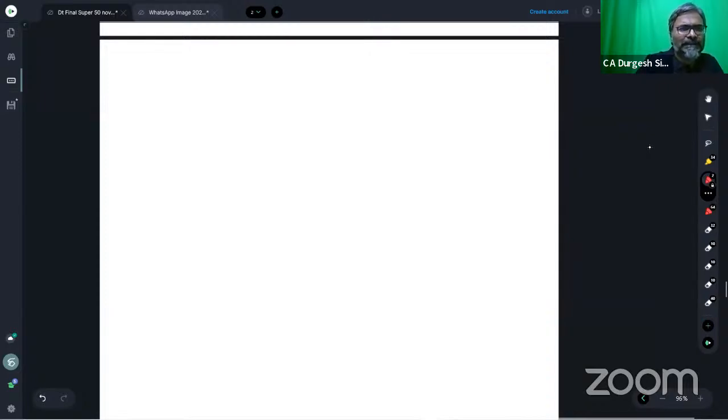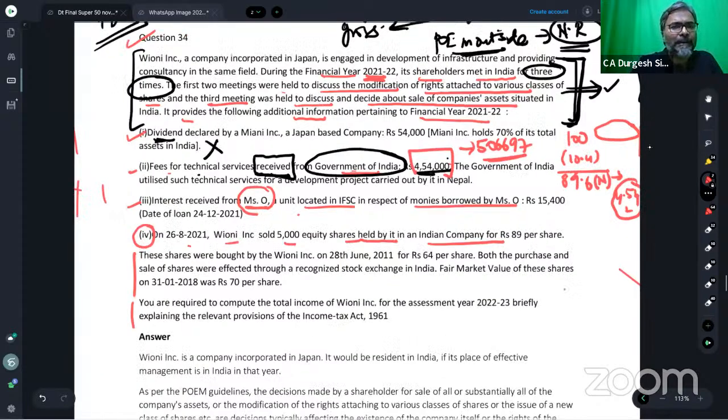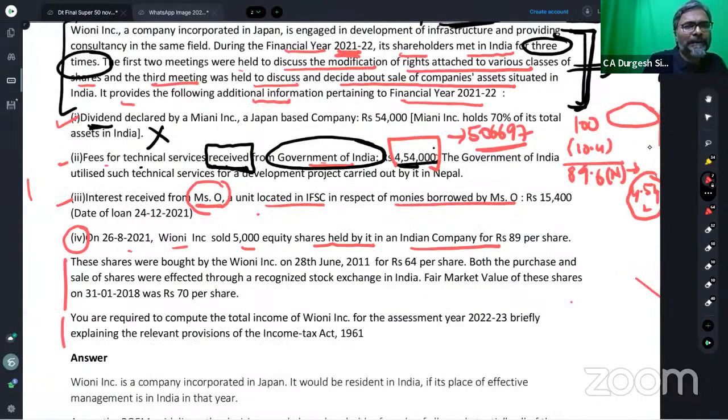Now, if you see the next point, the ultimate question of the ICAI, students. Point number 3, ultimate question of the ICAI. This is adjustment number 3. And what is adjustment number 3, students? Can you see that?